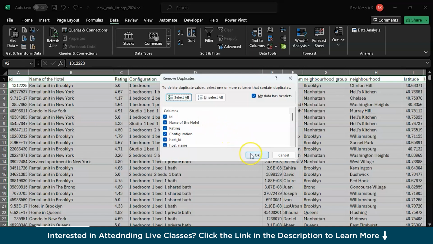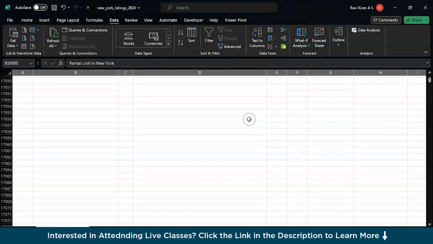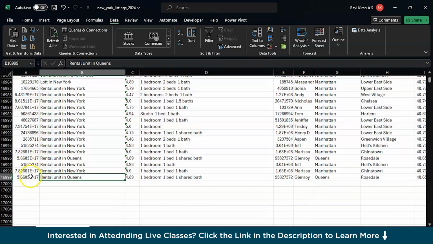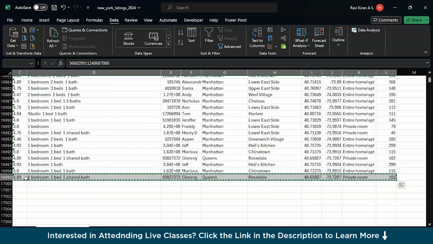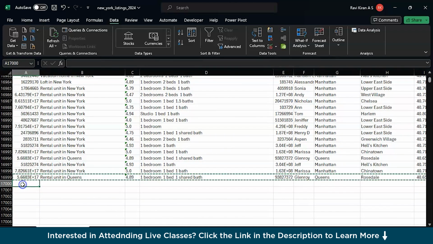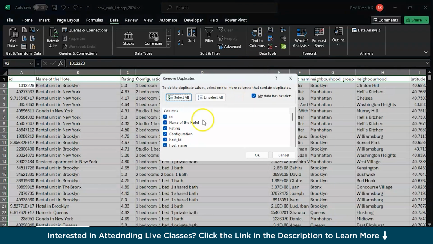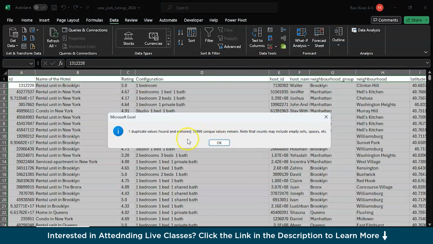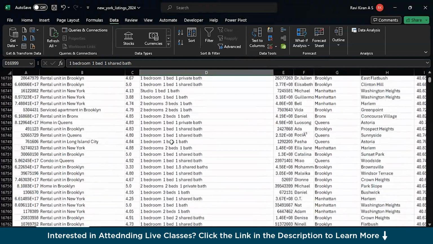So far, according to our knowledge, we should have at least 3 duplicate entries. Let's see. When you click on OK, no duplicate, and I think it has already eliminated it. So I think we did not paste it properly, but that's how you can eliminate the duplicate entries in your dataset. Let's try to do that once again: select all, remove duplicates. Yeah, one value was not pasted properly previously. One duplicate value is found and removed. So that's how you can eliminate duplicate entries in your dataset.